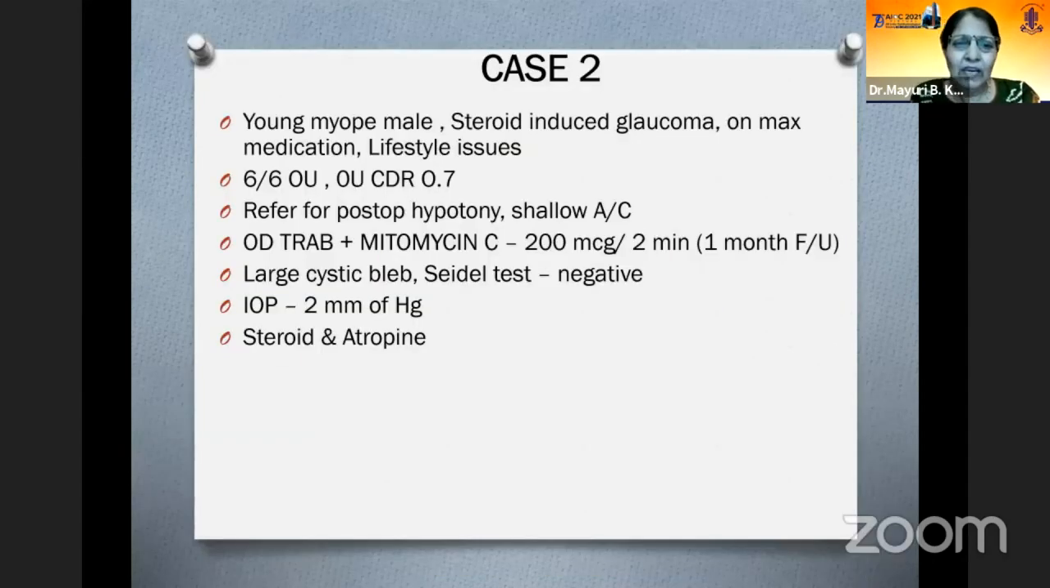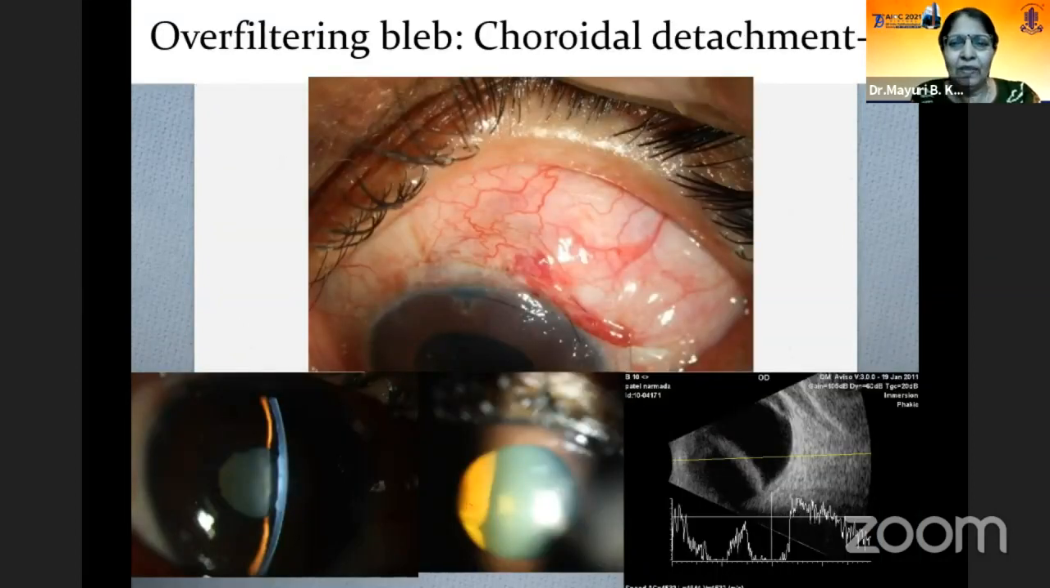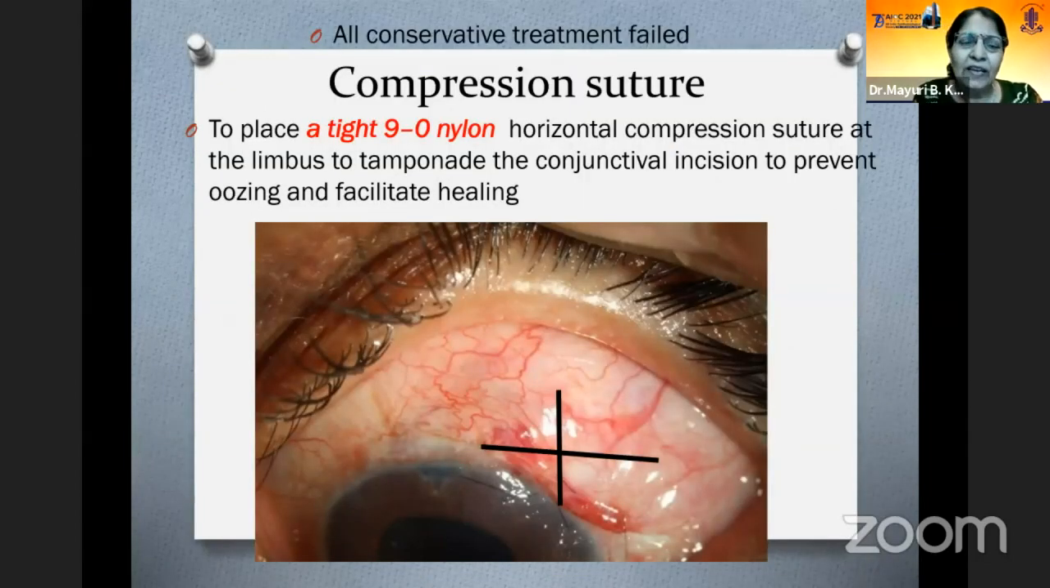And it was an overfiltering bleb and having a choroidal detachment that you can see even on the B-scan. So what we opted here is to again go for all conservative treatment. So we placed the tight 9-0 nylon non-absorbable horizontal compression suture at the limbus to tamponade the conjunctival incision to prevent the oozing and facilitate the healing process.